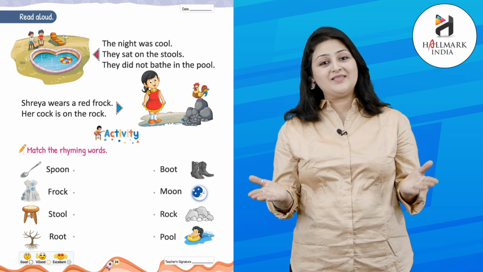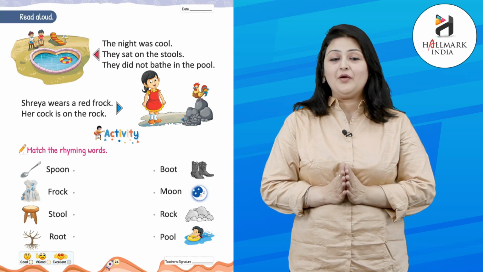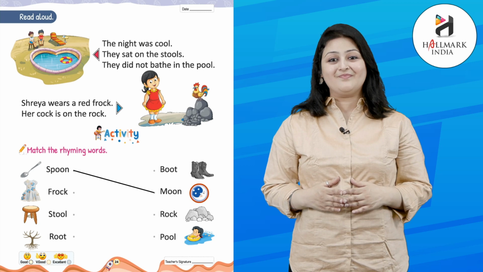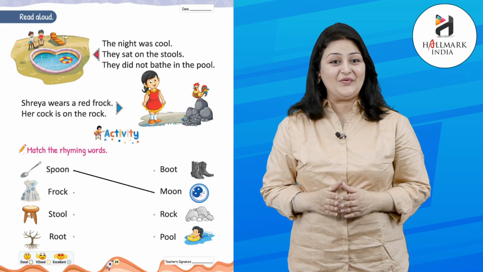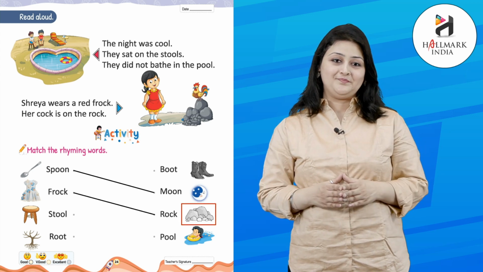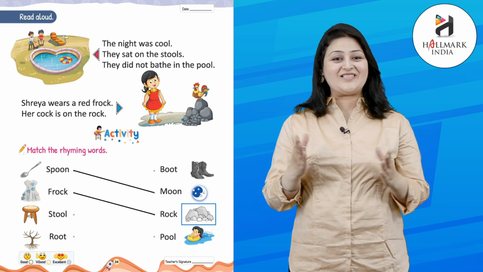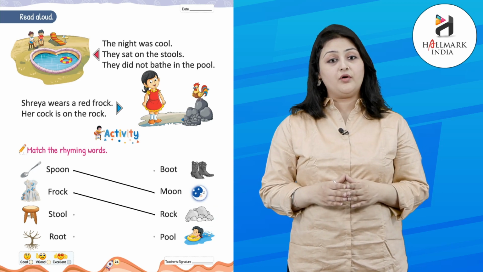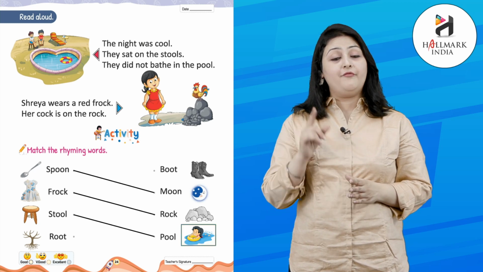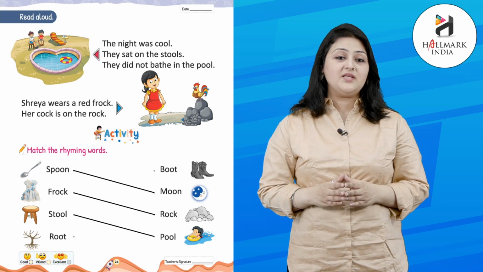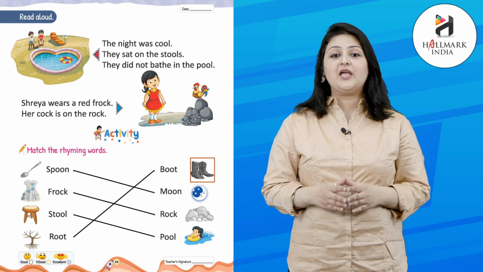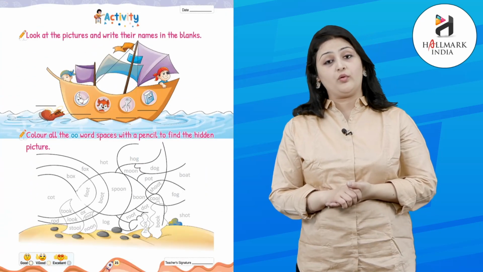Match the rhyming words. Okay, who will tell me what is the rhyming word for spoon? Yes, it's moon. What is the rhyming word for frock? Good, it's rock. What is the rhyming word for stool? Very good, it's pool. What is the rhyming word for root? Amazing, it's boot. Now, one more activity.